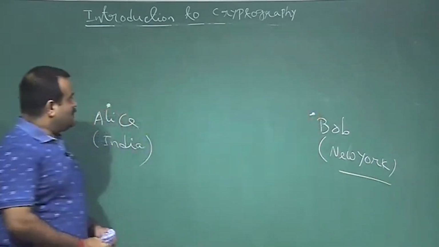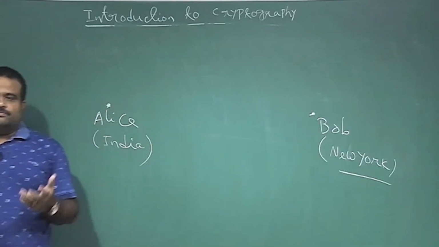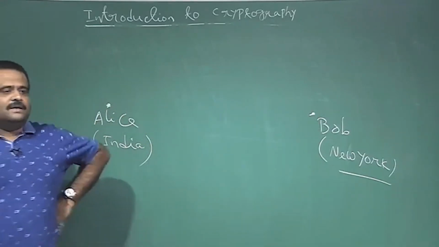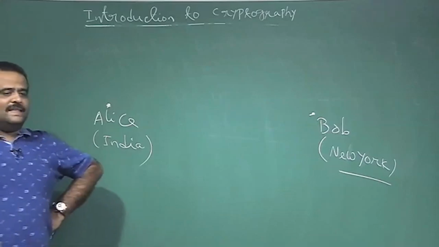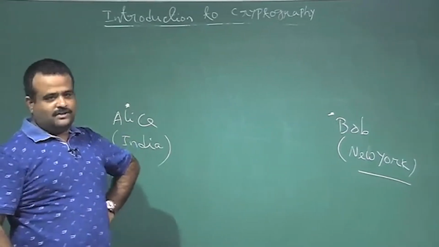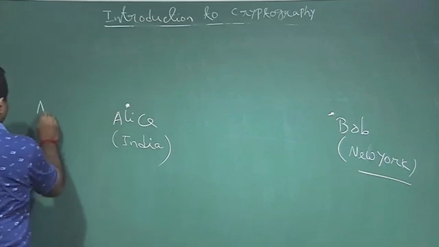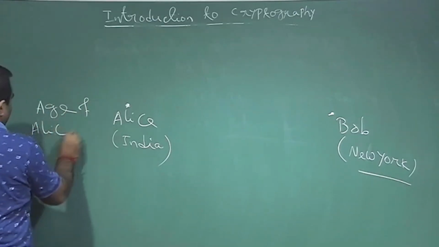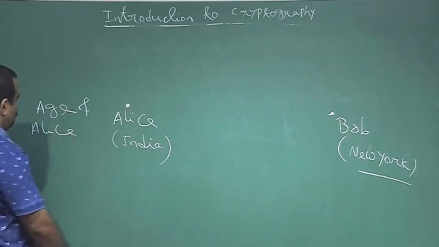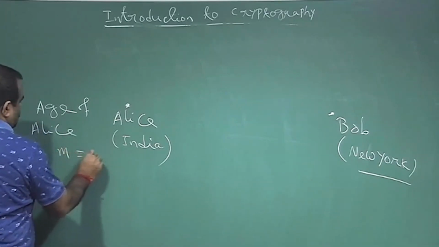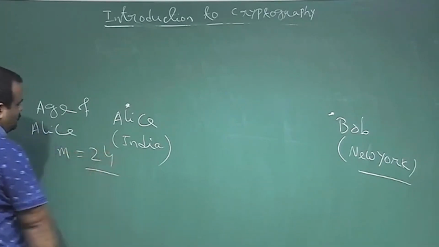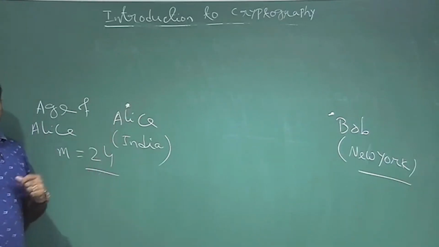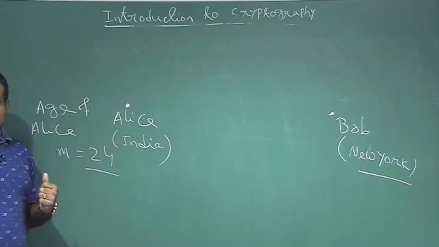Alice wants to send a message to Bob. The message could be anything, like Bob asks, hey, what is your age? Suppose Alice's age is 24. Alice wants to let Bob know that her age is 24.